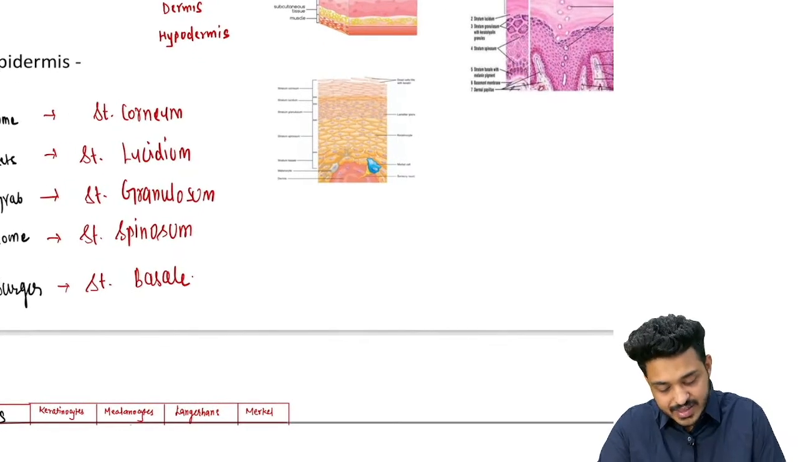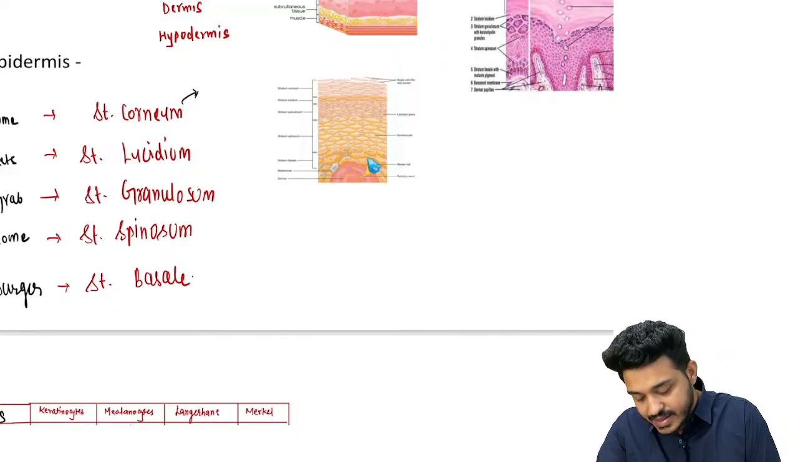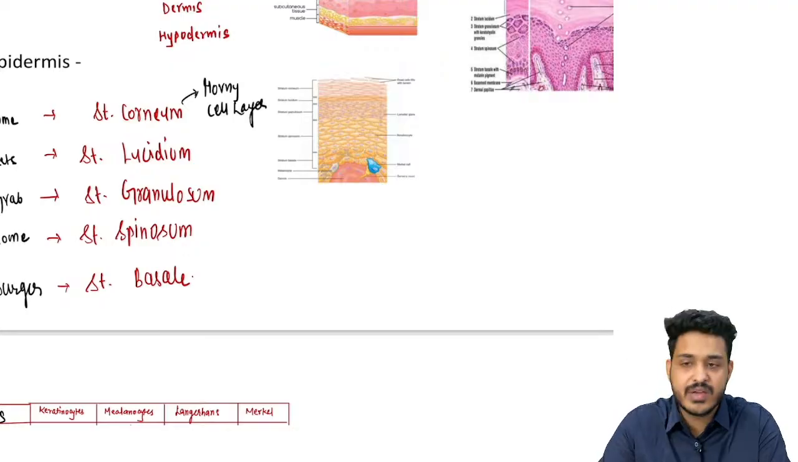क्या क्वेश्चन पूछा एग्जामिनर ने? The examiner asked, what is the horny cell layer? So horny cell layer is another name for stratum corneum. I would be focusing only on the important topics that have been asked previously in NEET PG and FMG examinations.